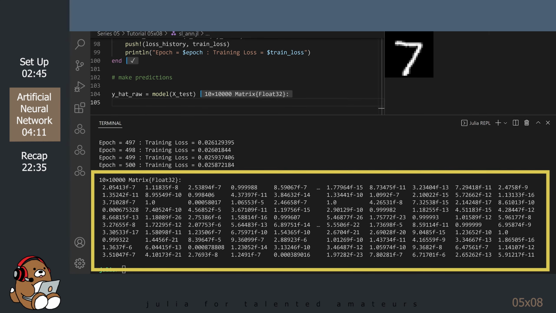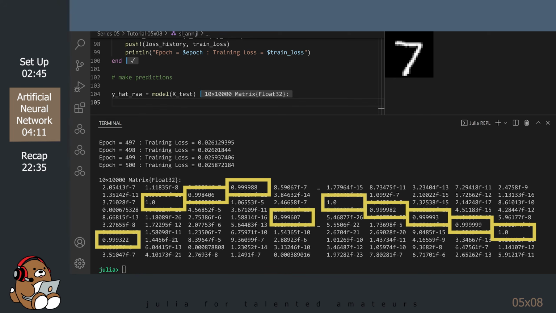It's a little difficult to read, but those crazy looking numbers are really small values, close to 0. In each column, you should see a single value close to 1. The sum of each column adds up to 100%, and each row contains the probability of the prediction.